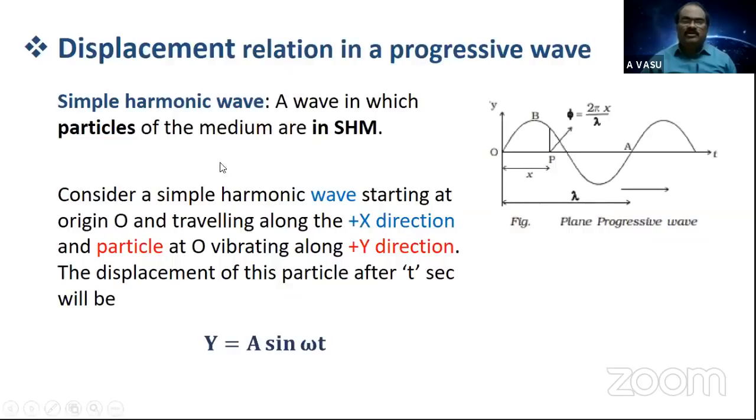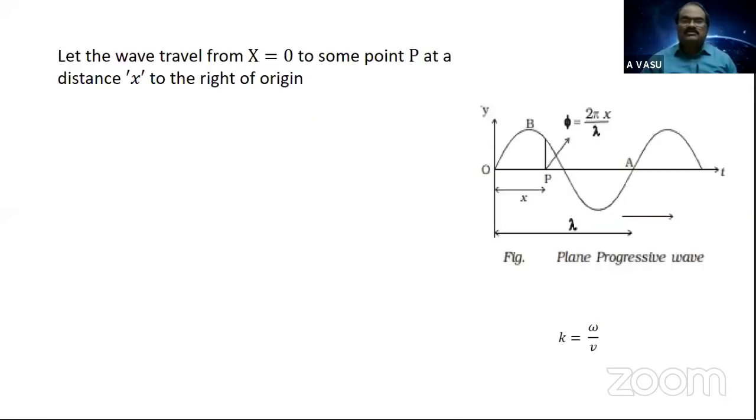A wave in which the particles of the medium are in SHM is called a simple harmonic wave. We are considering a simple harmonic wave starting at the origin and traveling along the x direction, and the particle at O is vibrating along the positive y direction. The displacement of this particle after t seconds will be y is equal to a sine omega t. Now, modifying this, we are going to derive the expression for a transverse progressive wave. Once again, the same image is shown here. Let's consider a plane progressive wave, which is transverse in nature.